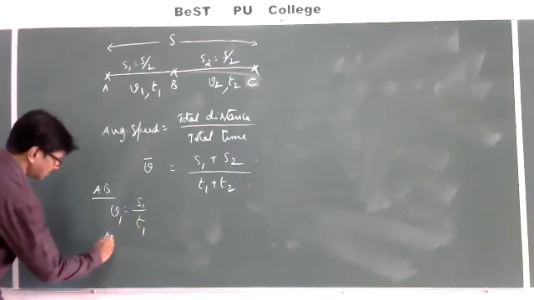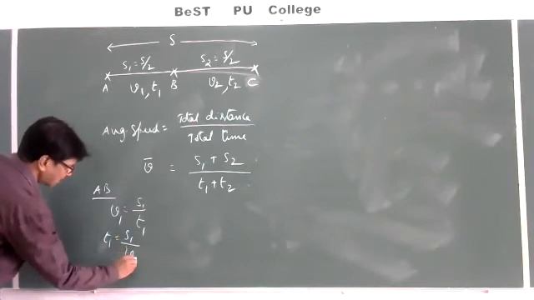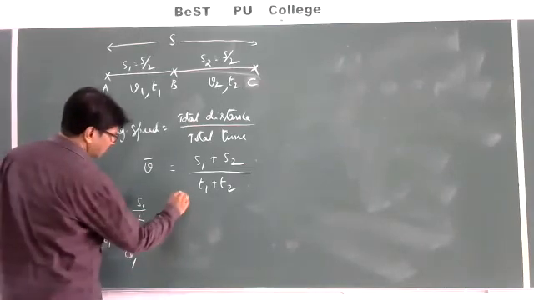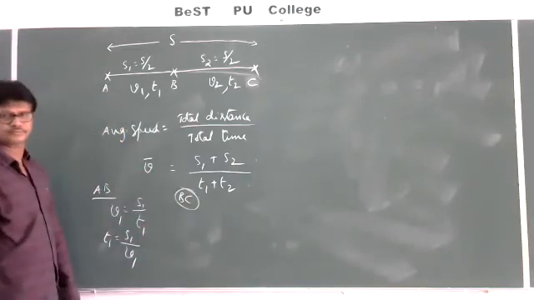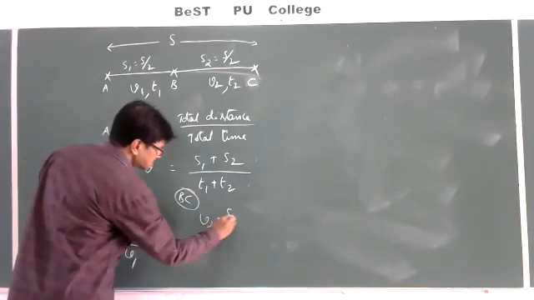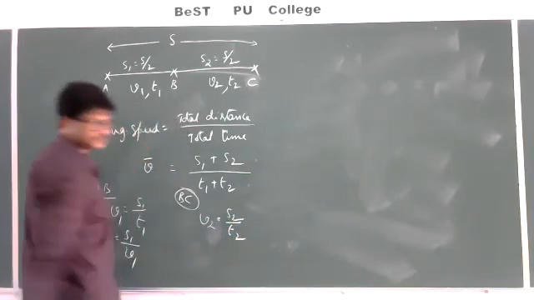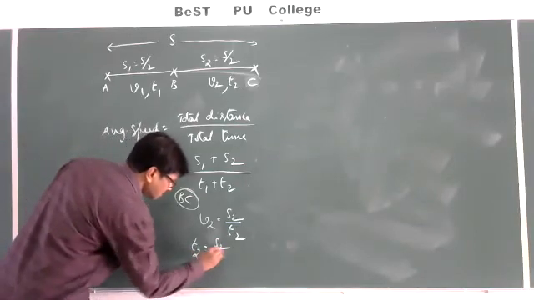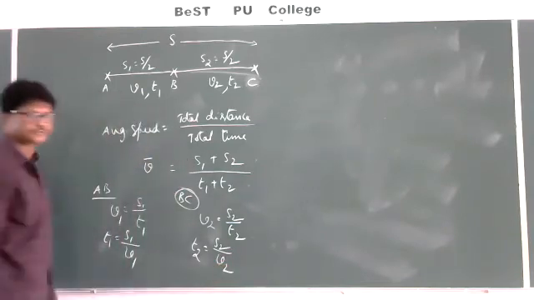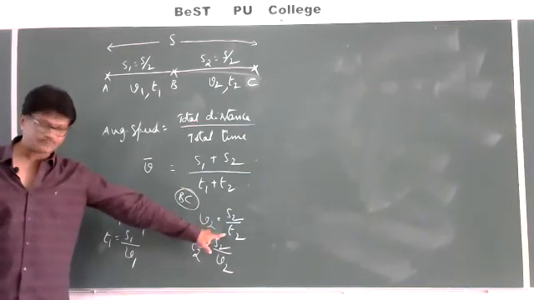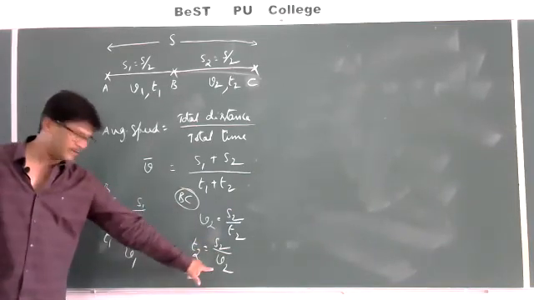From here, T1 is equal to S1 by V1. Similarly, I am going with BC. There also, V2 is equal to S2 by T2. From here, T2 is equal to S2 by V2.